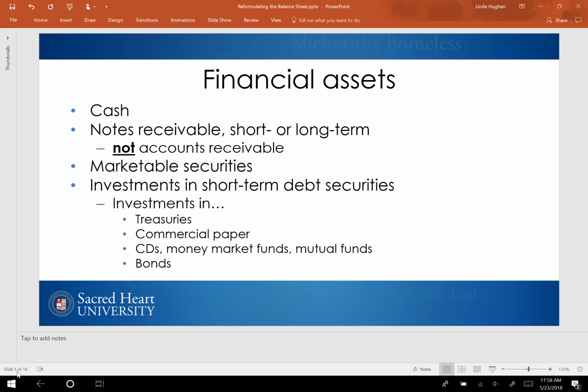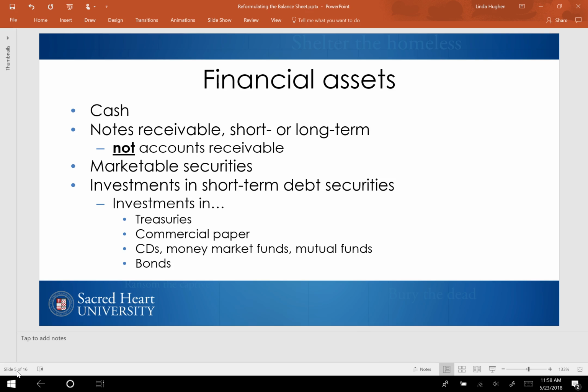A company may issue a note receivable by giving cash to the borrower at issuance, or the note receivable can be issued at the time that the customer purchases goods and promises to pay for those goods in the future.